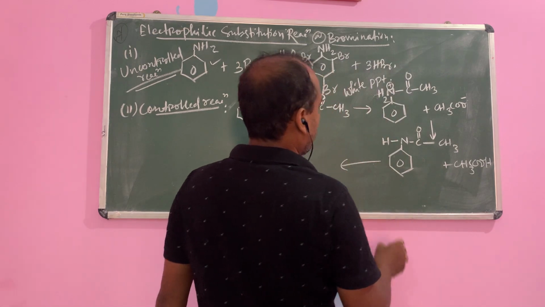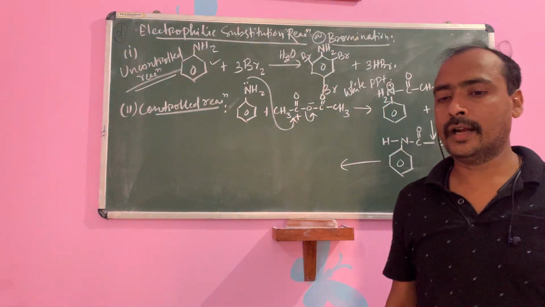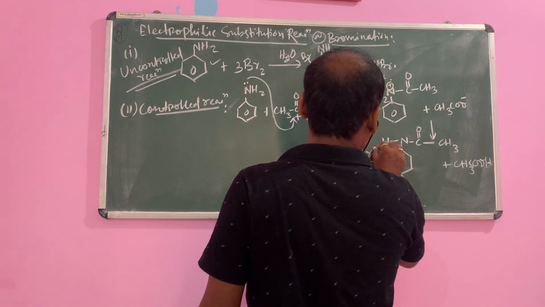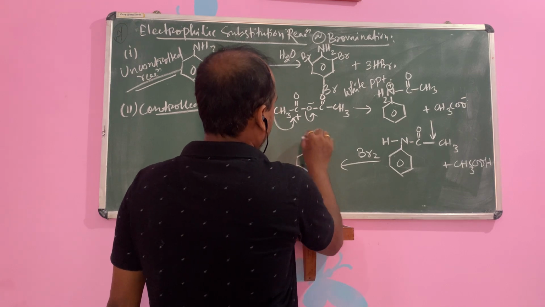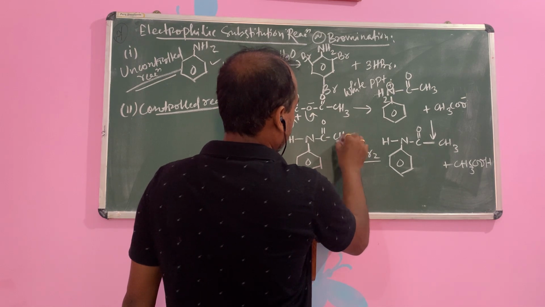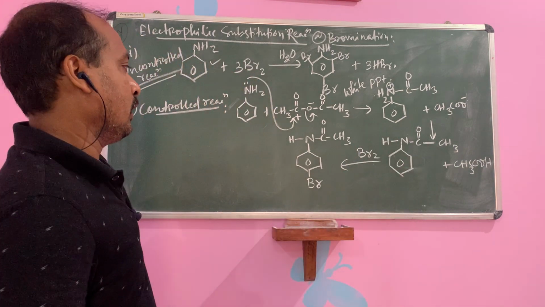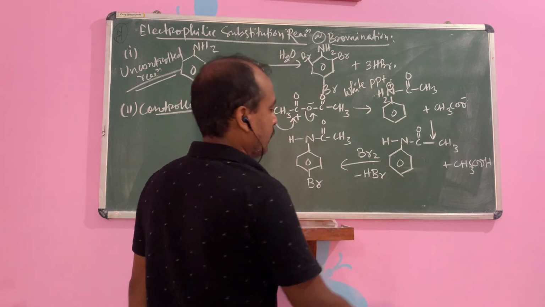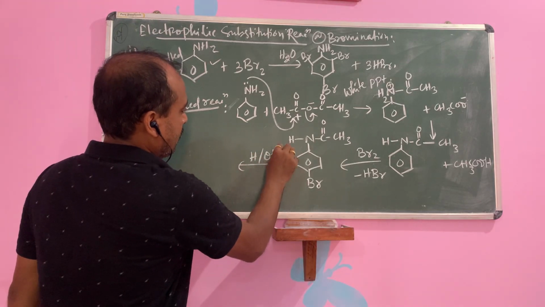Then this compound will be treated with bromine followed by hydrolysis. We'll add bromine followed by hydrolysis. First we add the bromine. If we first add the bromine, then it will form NHC double bond O CH3 with Br, and the byproduct is HBr. You write minus HBr. Then followed by the hydrolysis, H2O.